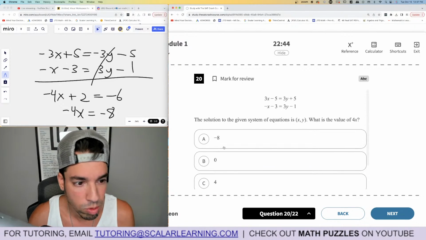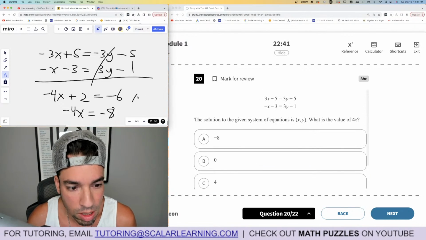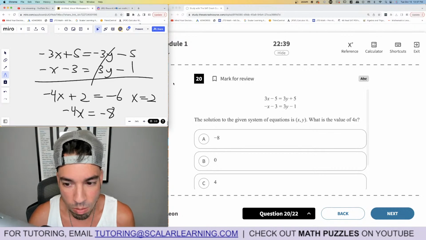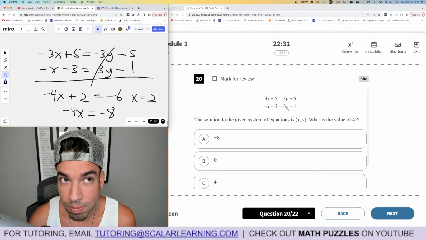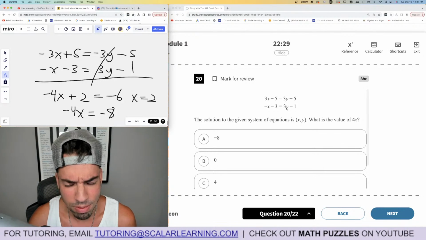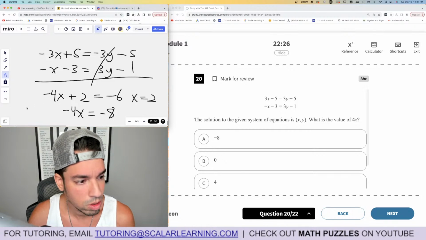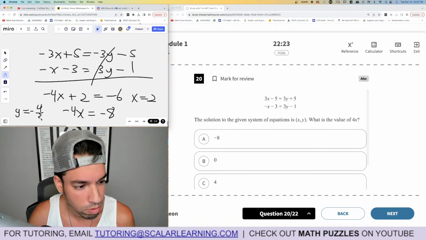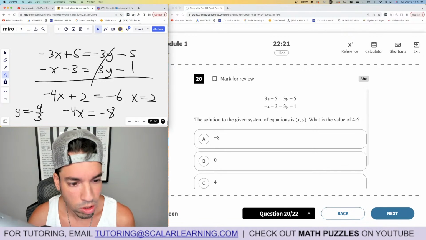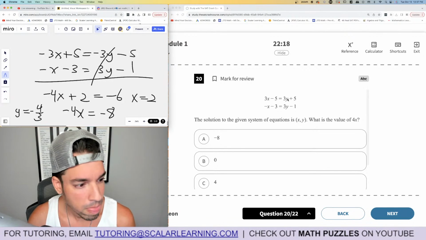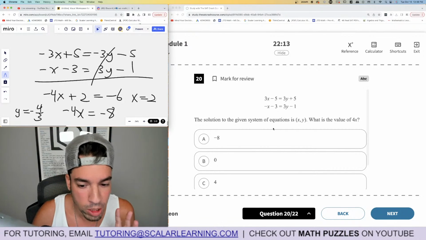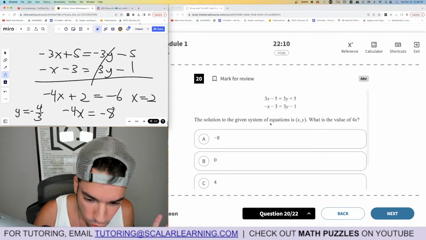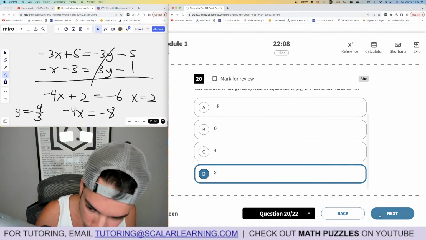Hold on now. Let's make sure this is right. That means that x is 2. If you have the time, this is what I would do. If you don't, it's pretty rock solid. But if x is 2, what is y? Hold on. So y would be negative 4/3. Okay, I guess it's a weird fraction, unfortunately. Let's just make sure on the top one it works as well. 6 minus 5 is 1. Negative 4/3 is negative 4 plus 5. Yeah, it does work. Okay, anyways, that was just me checking. But x is indeed 2, so 4x is indeed 8.